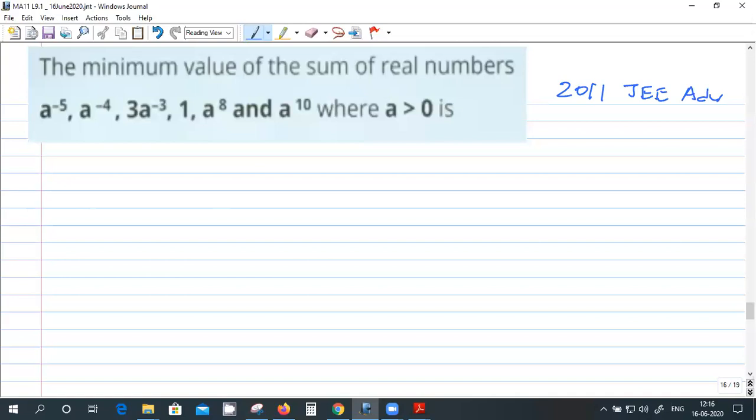No options. You don't need the options. Forget it. Without that, you should be able to do it. Real numbers.